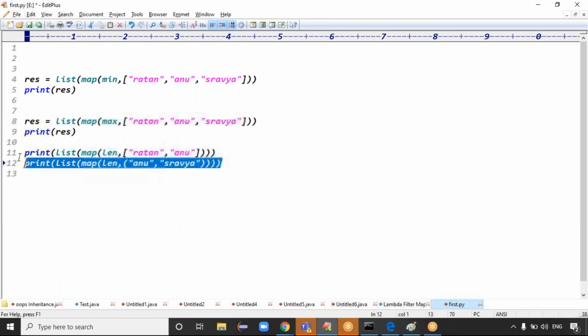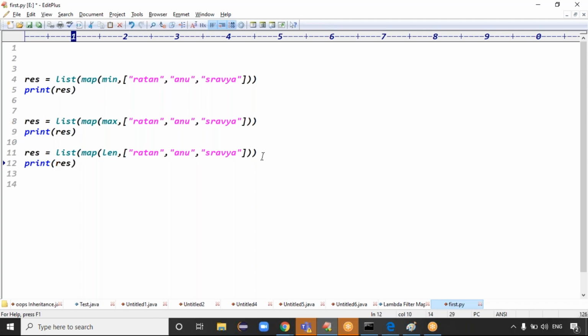Yeah, guys, in this case, what's the output now? I'm taking a map, guys. This is the input I'm giving: Ratan, Anu, and Stravia. Again the input is Ratan, Anu, Stravia. Which function am I applying here, guys? The length function. So I'm trying to print the result now.